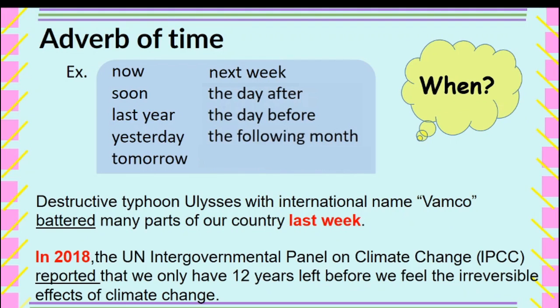Next. In 2018, the UN Intergovernmental Panel on Climate Change (IPCC) reported that we only have 12 years left before we feel the irreversible effects of climate change. So when did the UN IPCC report that one? The answer is in 2018. In 2018 is the adverb of time that modifies the word reported. Reported is a verb.